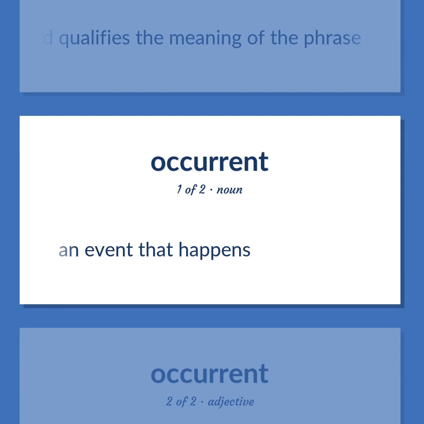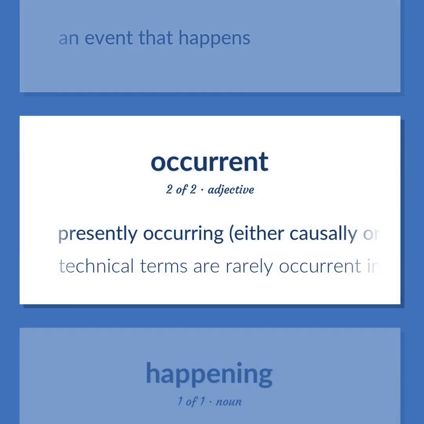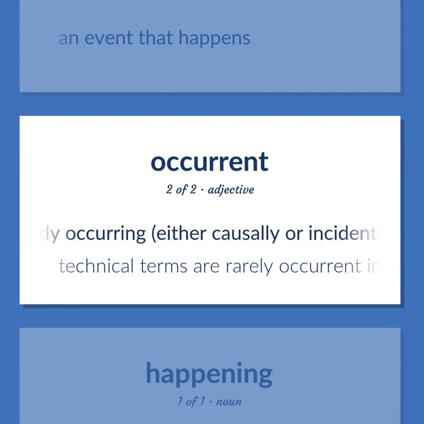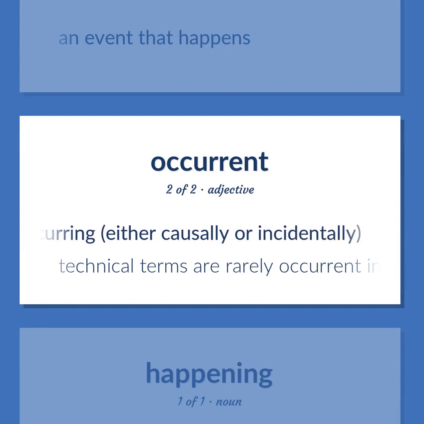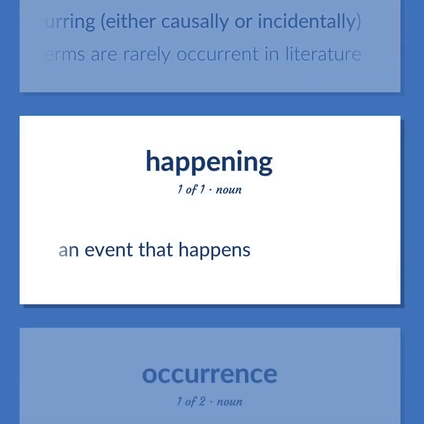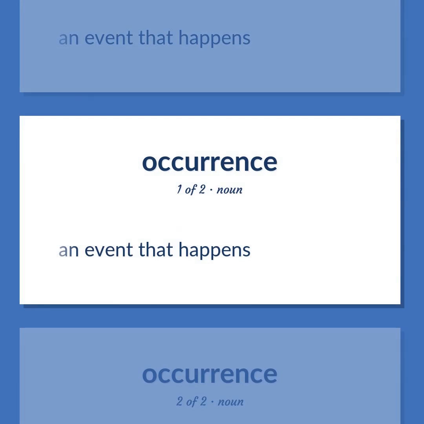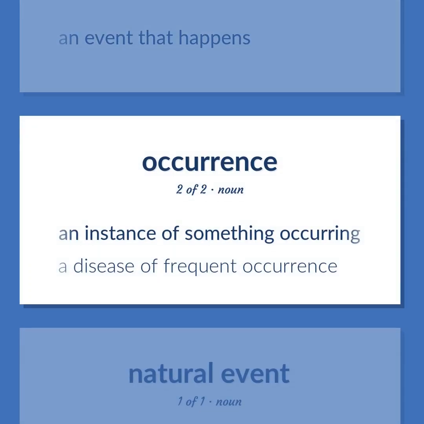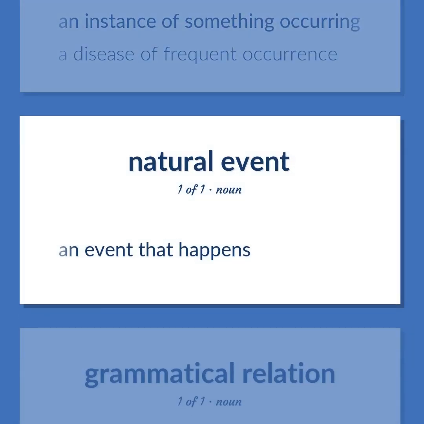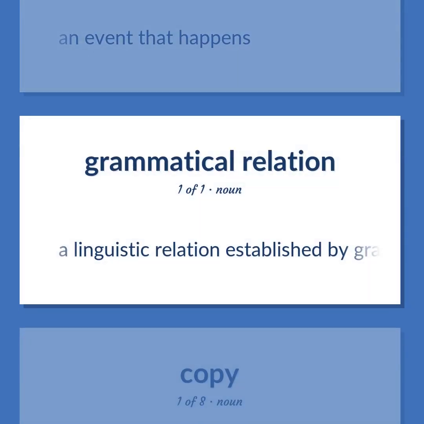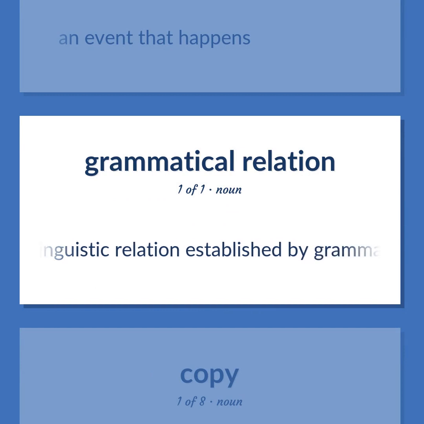An event that happens. Presently occurring, either causally or incidentally. Technical terms are rarely occurrent in literature. An event that happens. An instance of something occurring. A disease of frequent occurrence. An event that happens. A linguistic relation established by grammar.